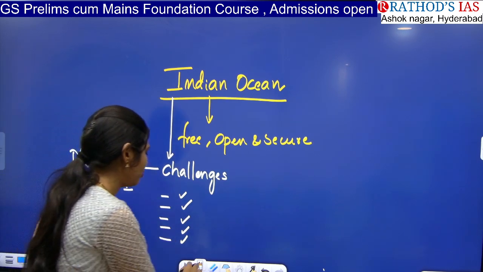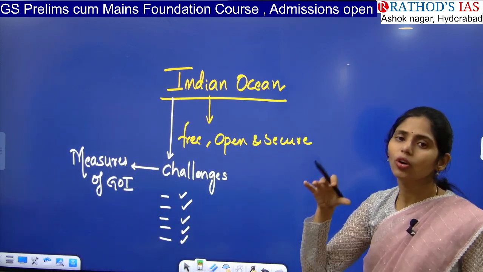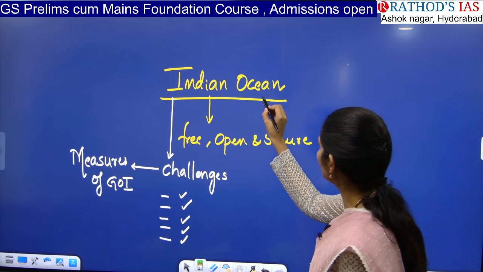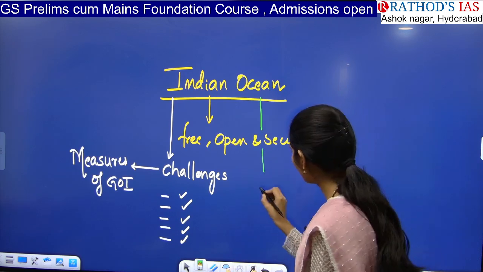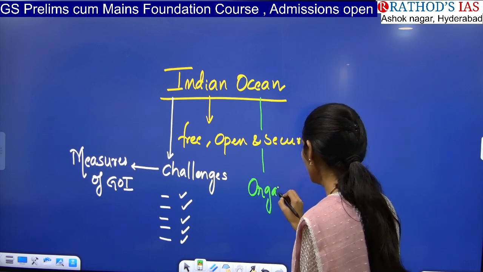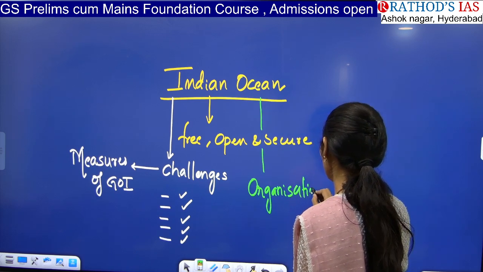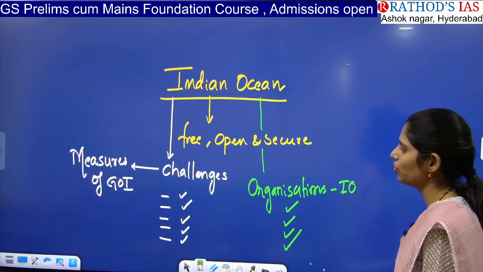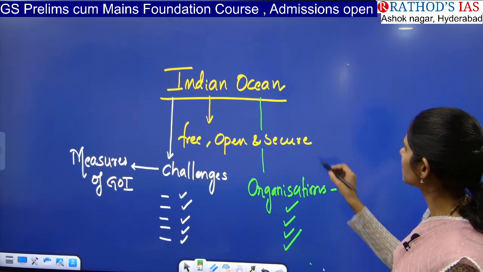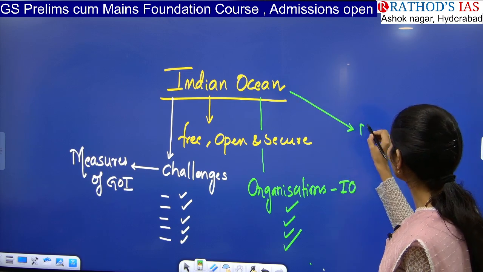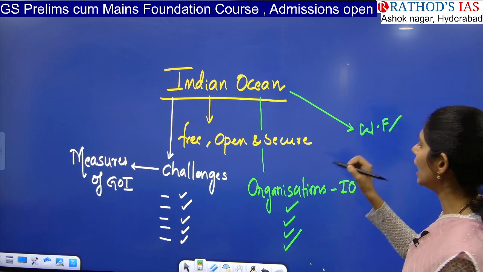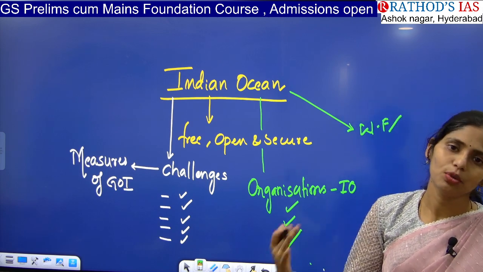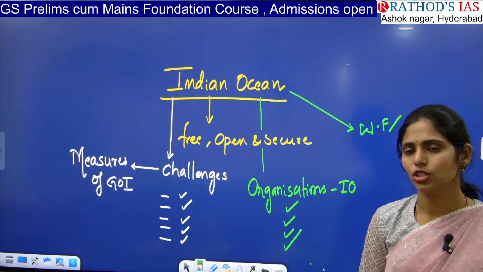Next, you have to see that the Indian Ocean does not belong only to India, right? Different countries share a boundary with the Indian Ocean. So there is also a chance of the formation of international organizations which focus on the Indian Ocean. You have to see which are those organizations. And next, you have to see the way forward: what other measures can you suggest to the Government of India so that we can further improve efficiency in the Indian Ocean. Those things you have to see.